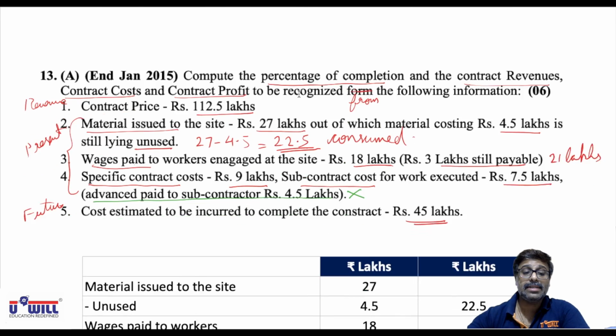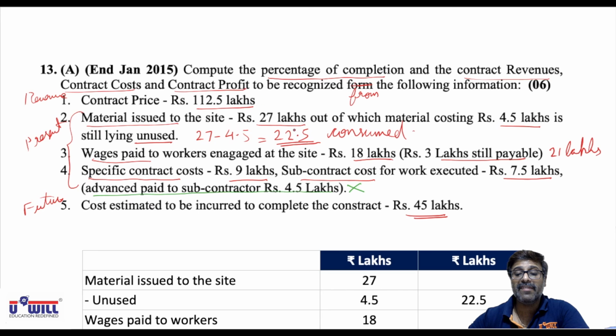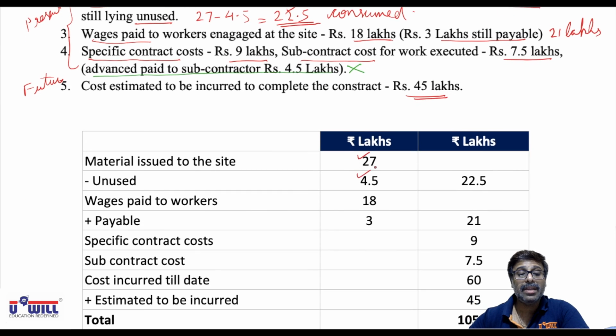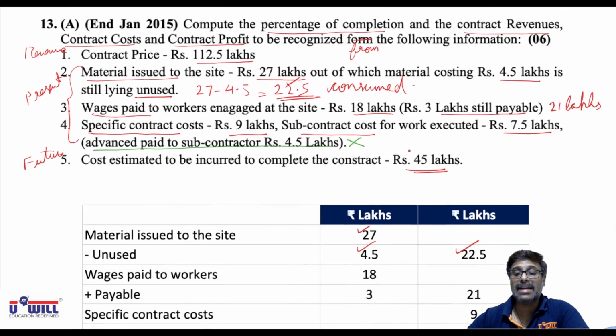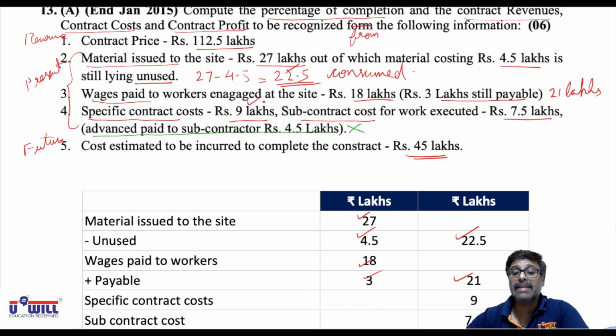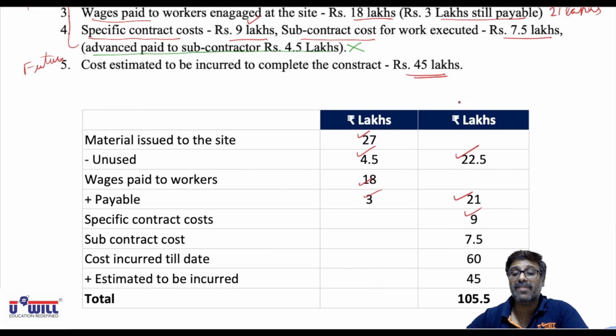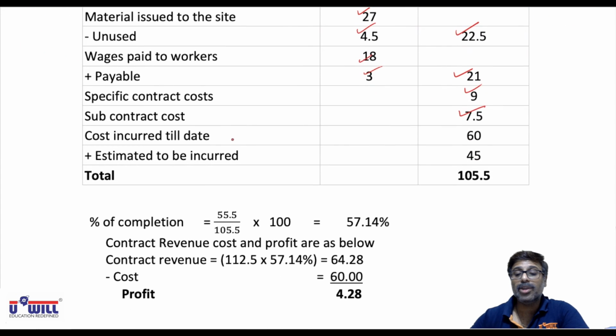Okay, check the answers everyone. Materials issued to site, as I said, 27 minus 4.5, 22.5 lakhs. Wages paid, as I said, 18 plus 3, 21 lakhs. Specific contract cost 9 lakhs and subcontract cost 7.5 lakhs. So total cost incurred till date is the total of these amounts, that is 60 lakhs.